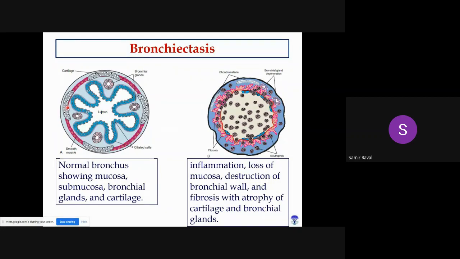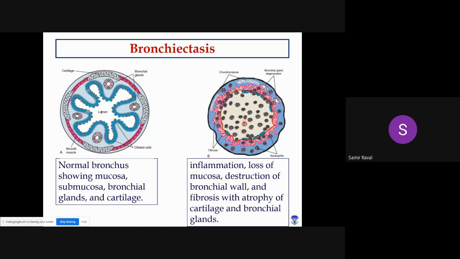But in some conditions, if these muscles and this cartilage get degraded, what happens? The bronchus will not maintain its shape and lumen diameter, and ultimately due to loss of muscles and cartilage, the diameter will be increased, and this will lead to formation of bronchiectasis. Here you can see this is a schematic diagram. Here what happened? Inside the lumen there will be infiltration of neutrophils, eosinophils and some other inflammatory cells.